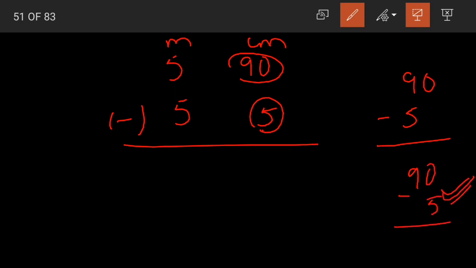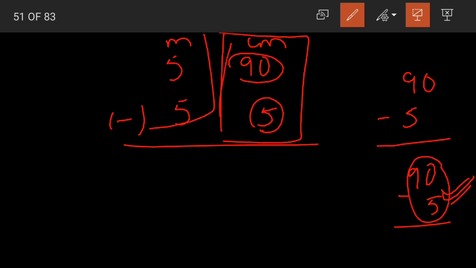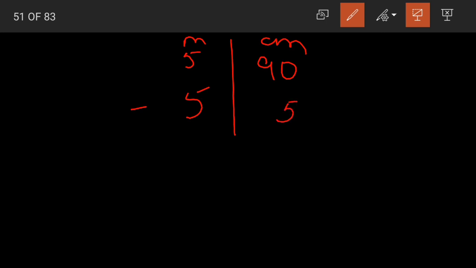This, right? So in the same way, even when you are subtracting these centimeters, write in this same way. Meters are separate and centimeters are separate. So 5 meters, 5 meters, one below the other. For the centimeter part, 90 minus 5 centimeters. 5 is in the ones place, so it should be in the ones place only.